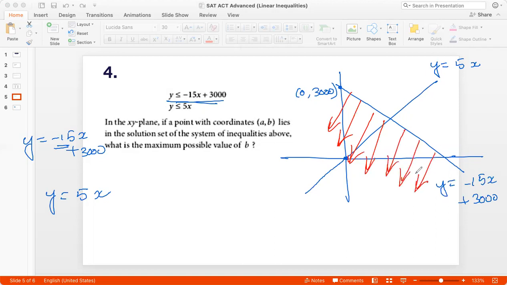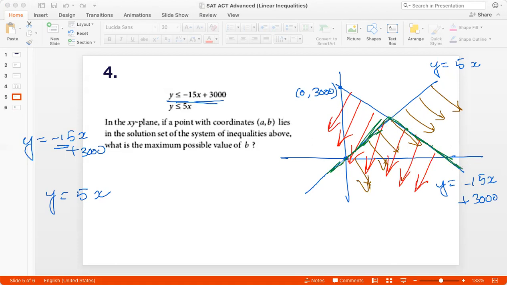And the second also is less than, so that is also the region below the second line. So that's just this region. So effectively, the system of inequalities has a solution that is this triangle and everything below this triangle, right?